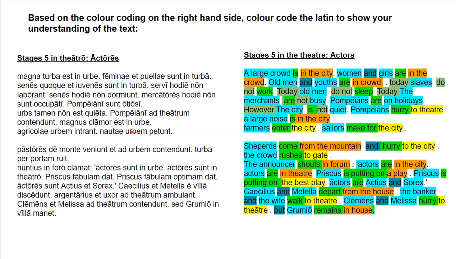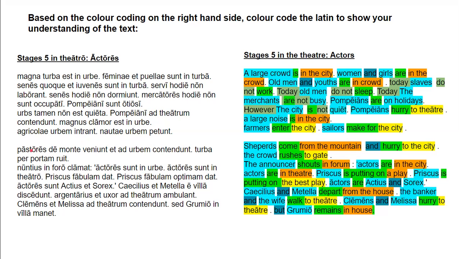Nautae urbem petunt. Nautae is another first declension nominative plural, and again, it is also masculine. A nauta is a sailor, and because most sailors were men, this became a masculine noun by default. They are petunt, and we know the word peto. It means to attack, to make for, to seek, to go towards. In this case, the sailors are making for the city, and the city, urbem, is the direct object.